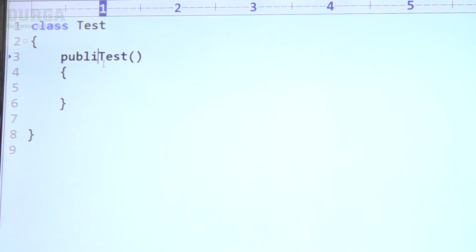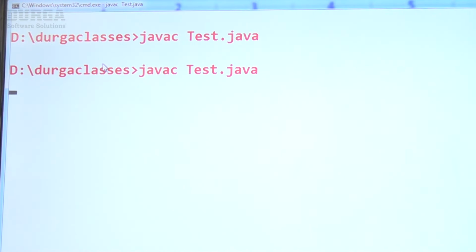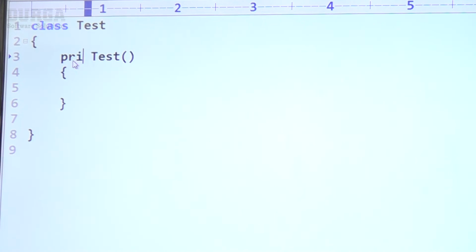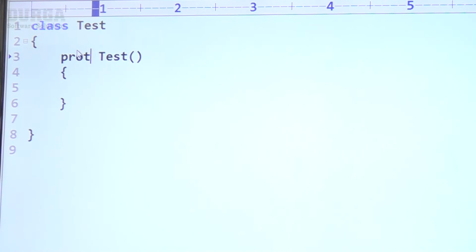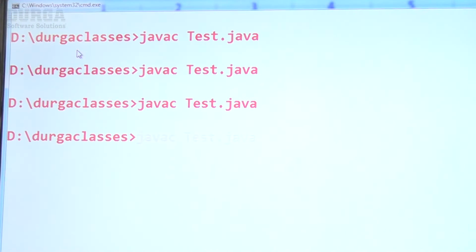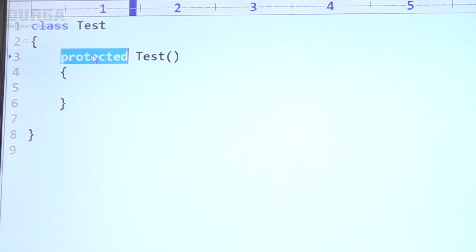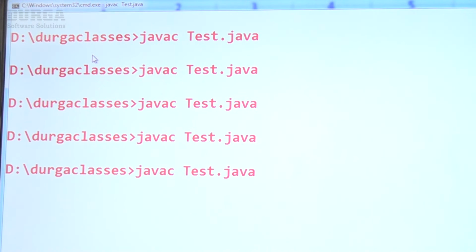Now I'm taking this one as public, acceptable. No doubt, the compiler happily compiles. Instead of public, I'm taking private. Yes, it is also valid. Instead of private, I'm taking protected. It's also valid. If you are not taking anything, by default it's default. It is also valid. No problem at all.